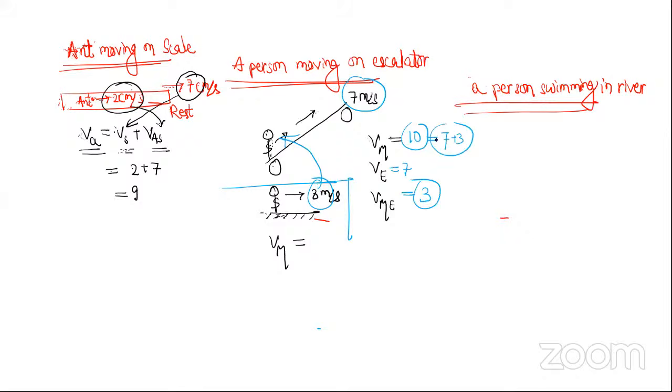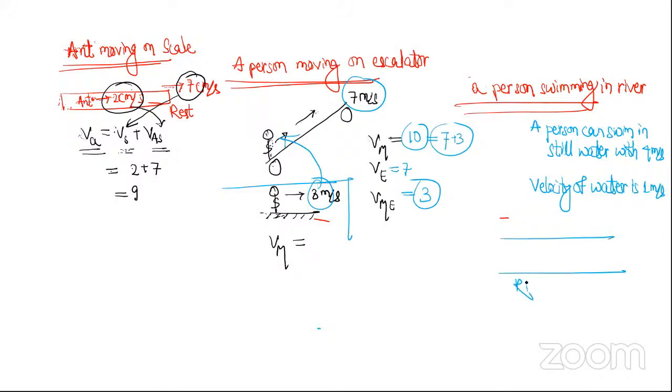There is a person. So the question is like this: a person can swim in still water with 4 meter per second. Velocity of water is 1 meter per second. This is the river. Here water is flowing. The water is flowing towards right.